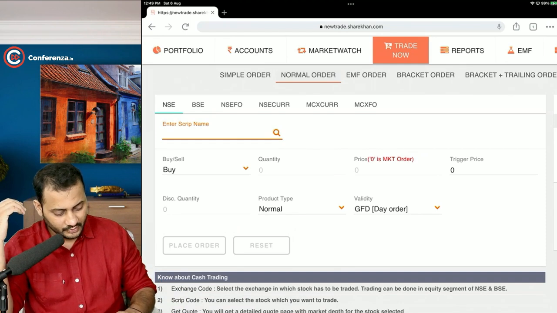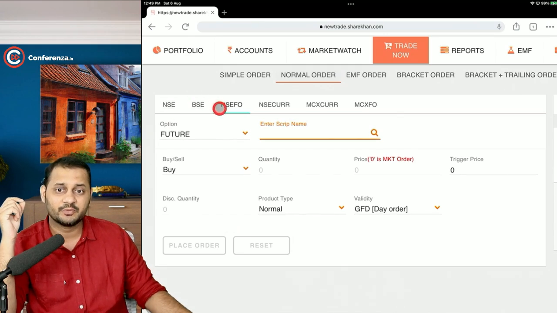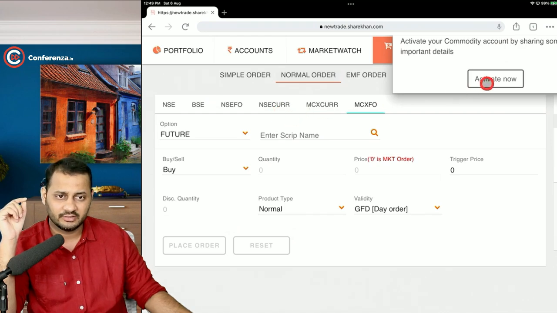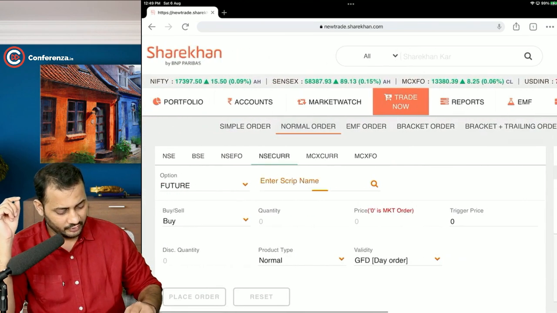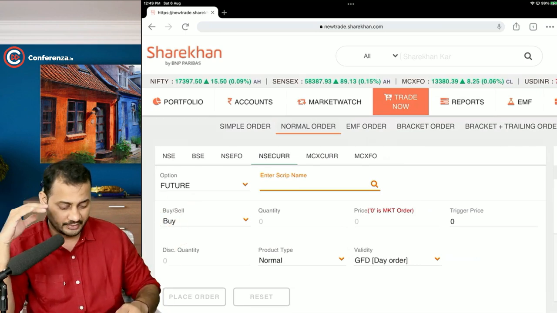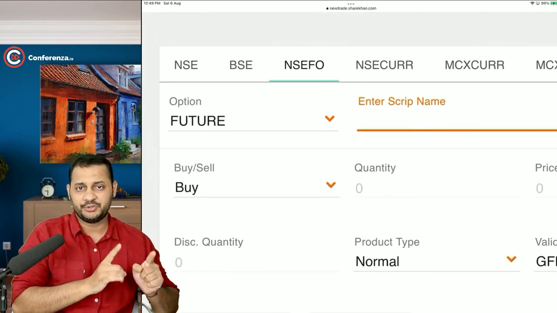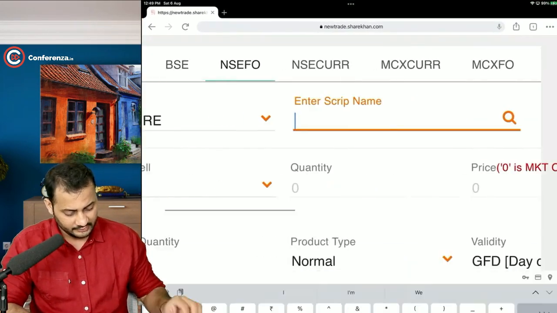Now comes the NSE-FO. NSE-FO means NSE Futures and Options. So this is a derivatives platform. For currency derivatives, this is NSE currency. Just forget about it, I don't want to activate the commodities right now. If I go into NSE currency, I can buy some currencies. That is a derivative contract that we will discuss in the Forex chapter. But right now, let's focus on futures and options. Futures and options are exchange traded contracts.